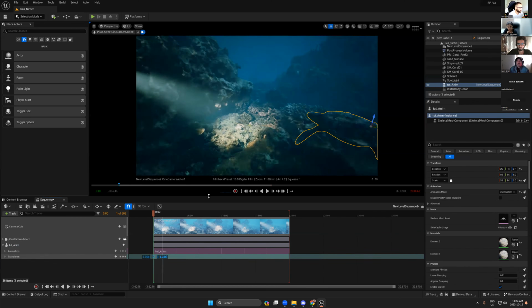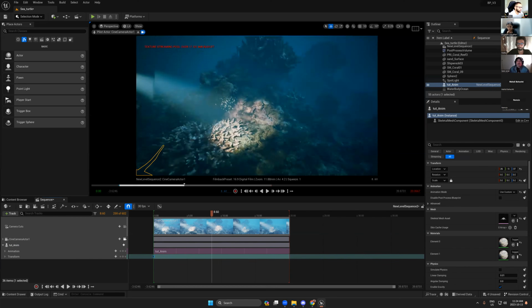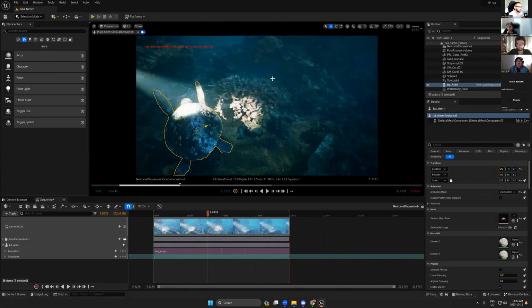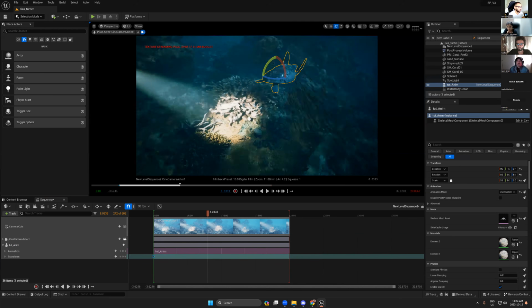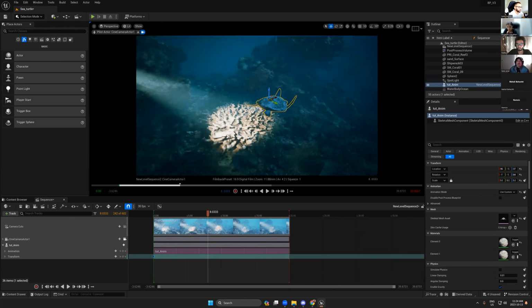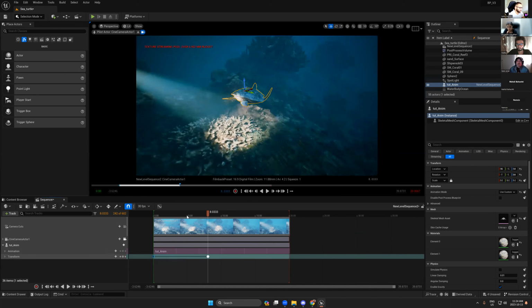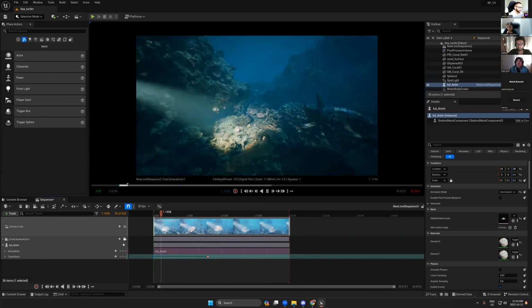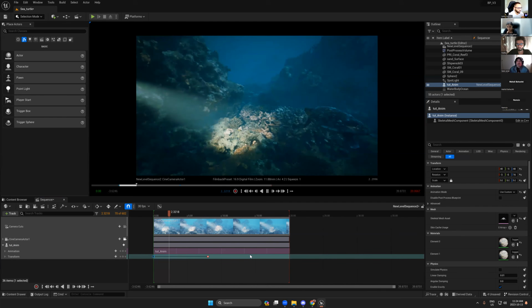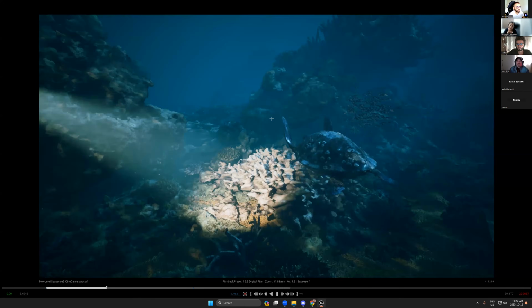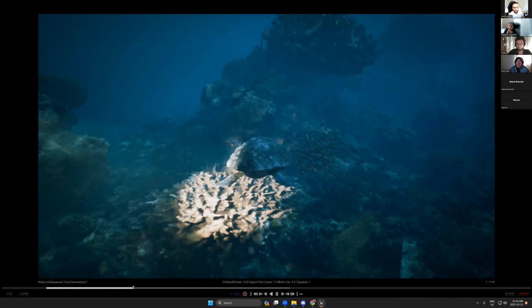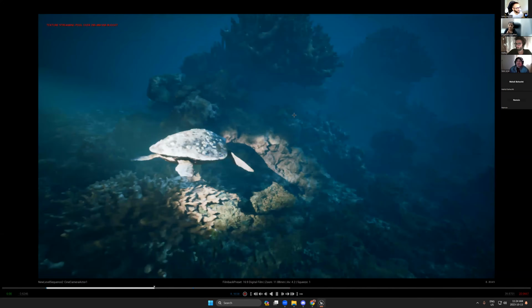So from this point, welcome to underwater. See, so you can move them around. So that's why I will give you access to the underwater.